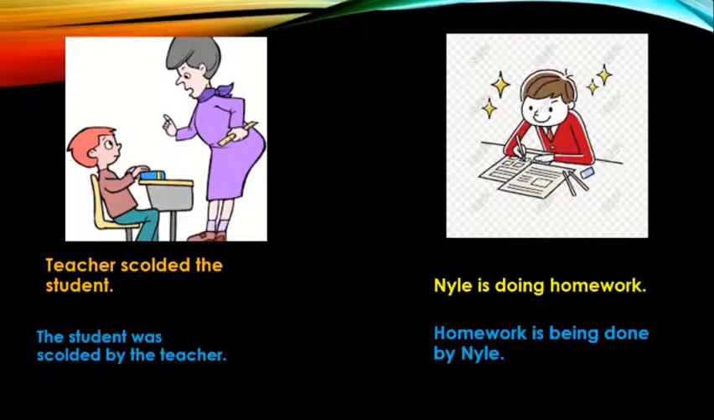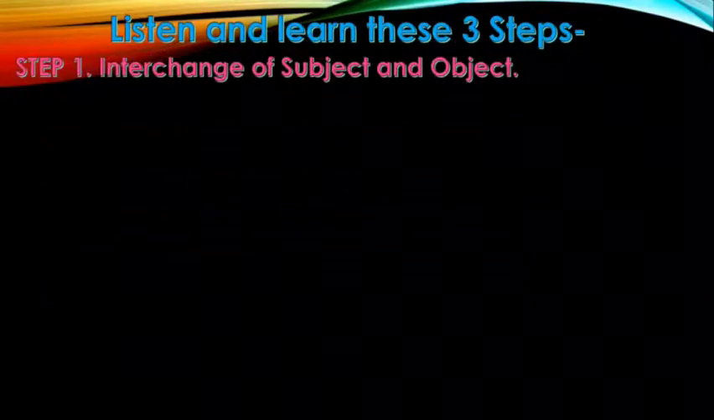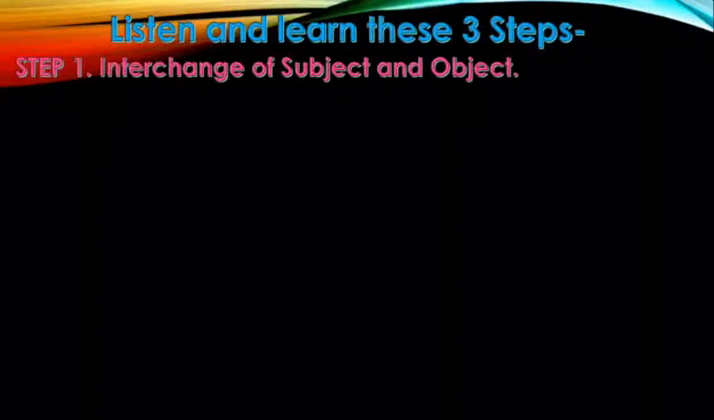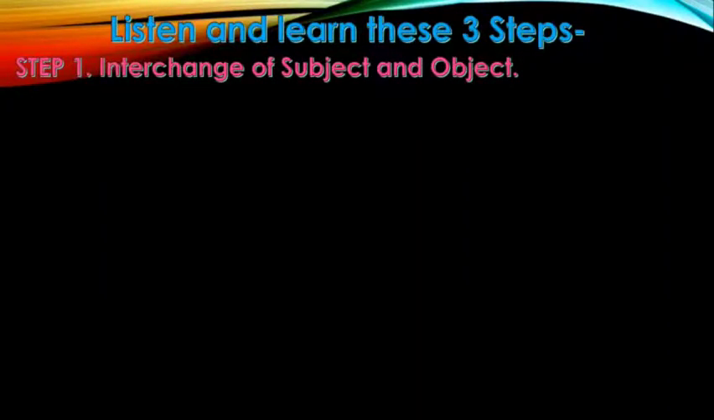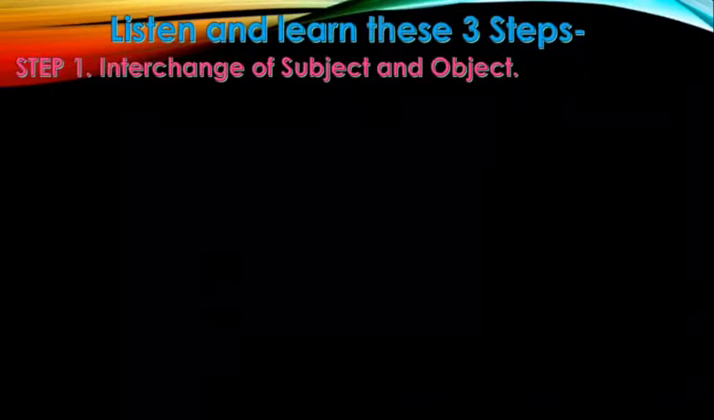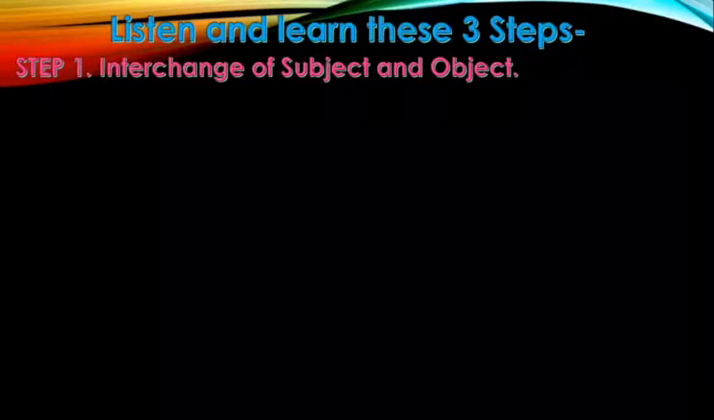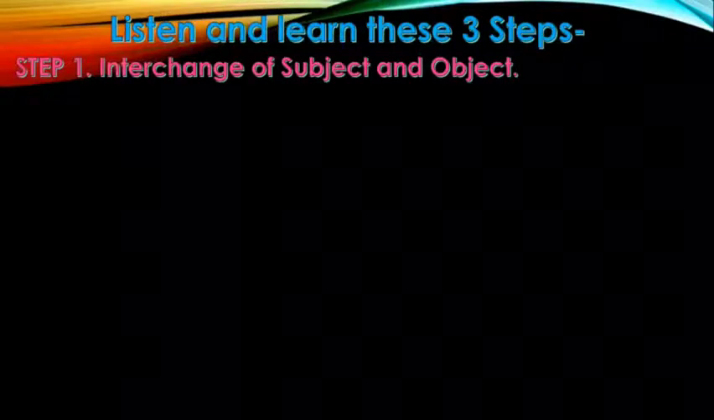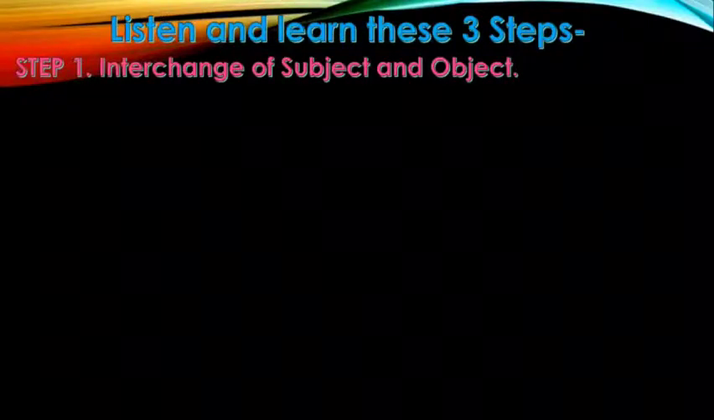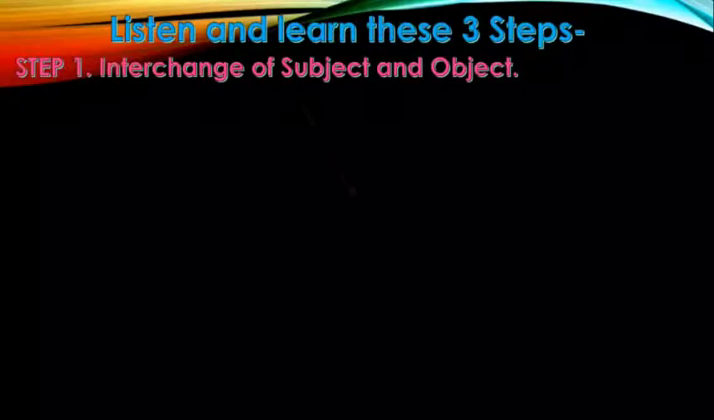And this can be done by learning 3 simple steps. Yes, by learning 3 simple steps. And if you noticed, the first one was this. The teacher scolded the student, the student was scolded by the teacher. We obviously interchanged the position of the subject with the object. The teacher came back while the student moved to the first place in the passive voice.